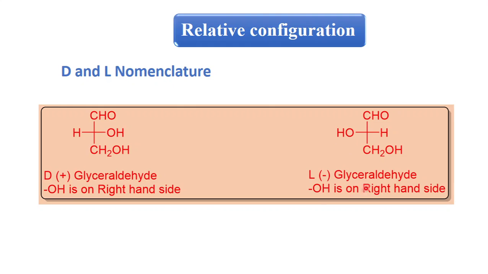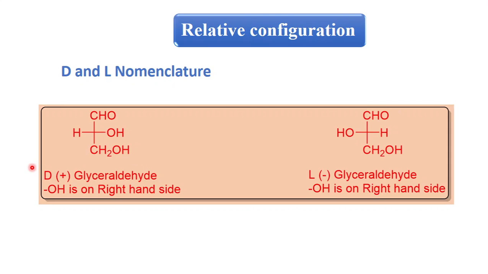So here the OH is on the left hand side, so it's L-glyceraldehyde, and here the OH is on the right hand side, so it's D-glyceraldehyde. This is called the relative configuration. D and L nomenclature is called relative configuration, and this method is used for naming carbohydrates and proteins.